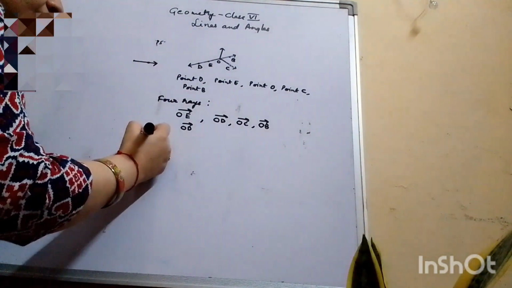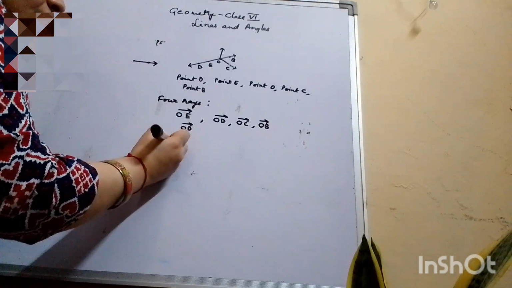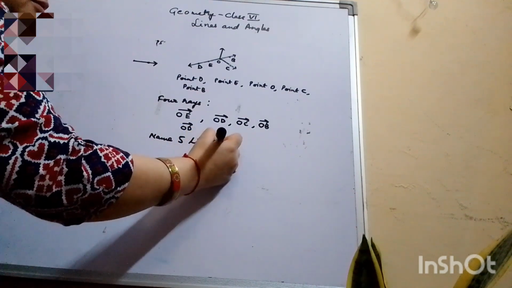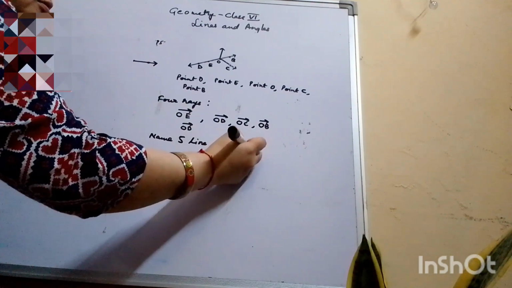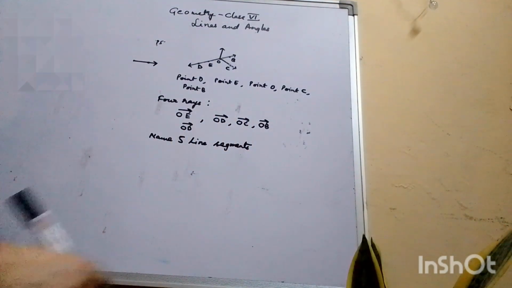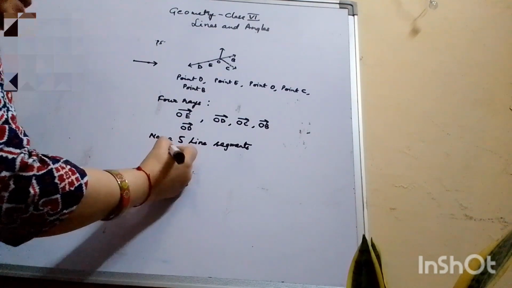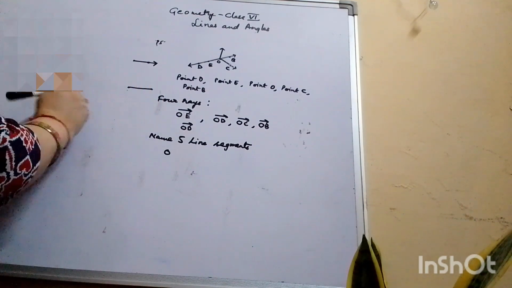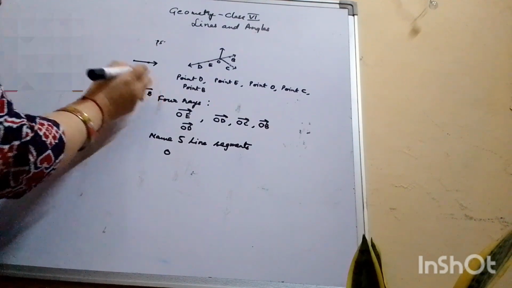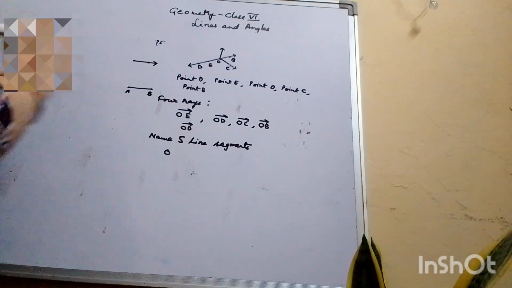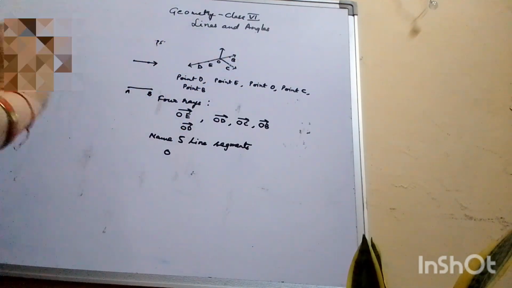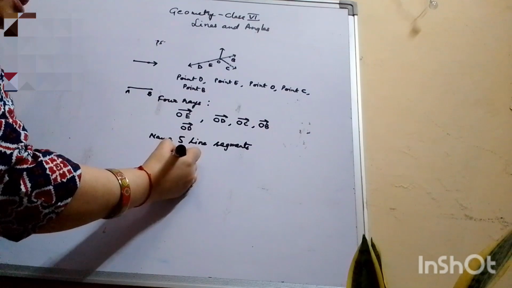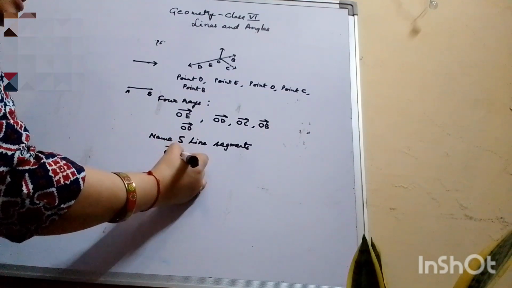Then we have to name five line segments. So five line segments, we start with line segment is the figure or a straight line with two endpoints. Okay, so you have two endpoints, you can have the names, but here the figure is given, so we would name accordingly. So five line segments are, let's start with OE, this is a line segment.